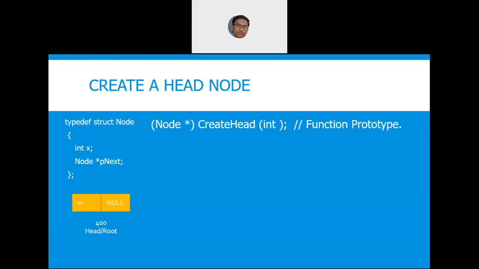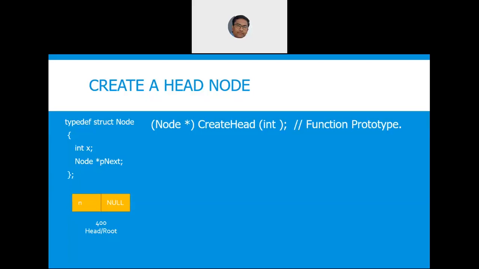Writing the structure is mandatory. Otherwise, how do I know that you are considering x as the data item? Or how do I know that you are considering p next as the pointer to the next node? How do I know that you are considering node as a record? So writing the structure is compulsory. This is point number one.